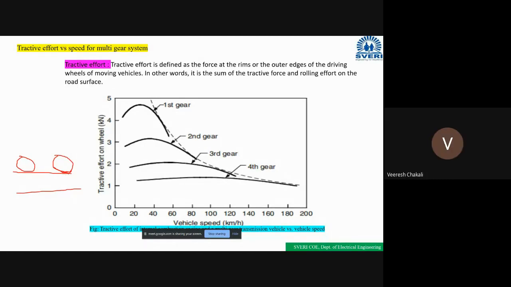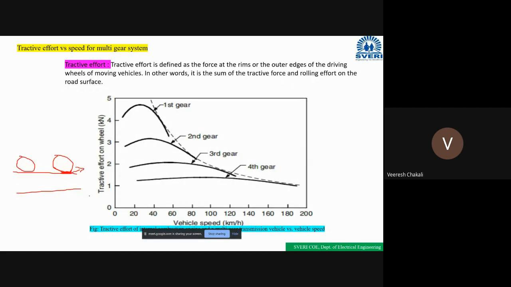The contact area between the tire of the vehicle and the surface of the road is called the tractive effort.